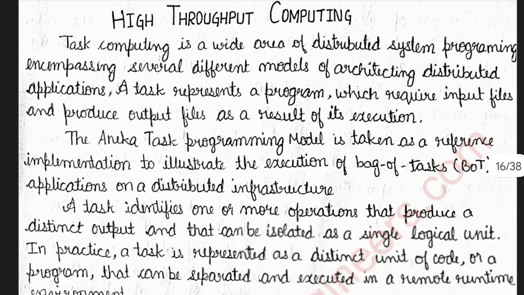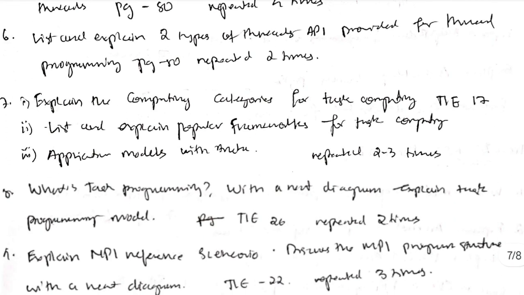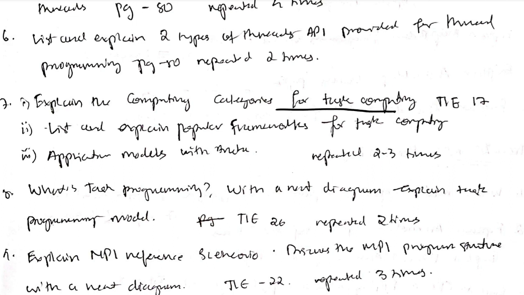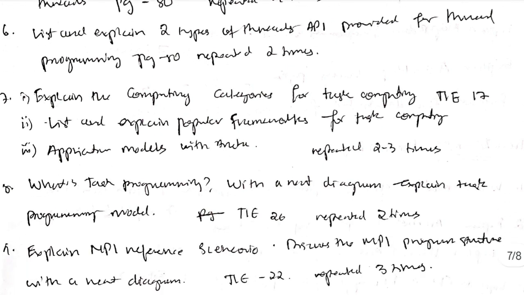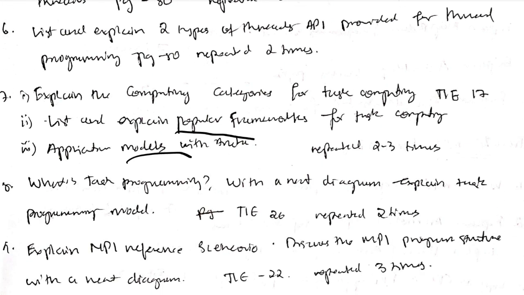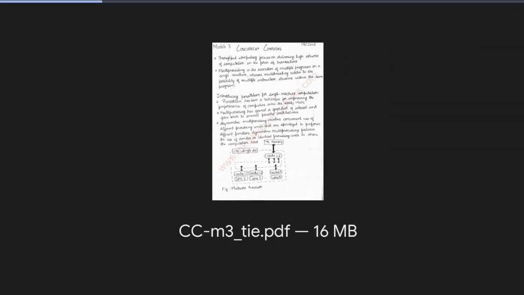Then we have high throughput computing. What is present in high throughput computing is the computing categories for task computing, application models and the frameworks. After that we have task programming, MPI reference sequence, very important, workflow and task libraries, and parameter sweep application. All of these are present in the Take It Easy Engineers notes, so you can easily figure out where it's present.